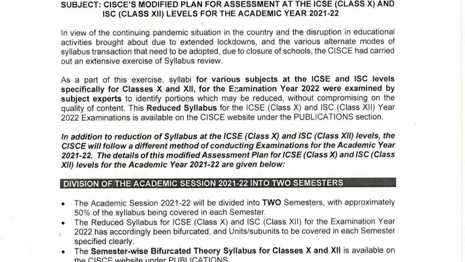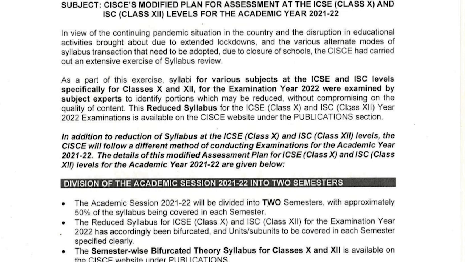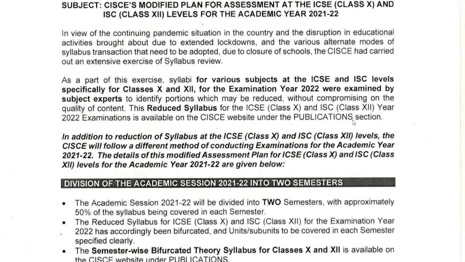As a part of this exercise, syllabi for various subjects at the ICSE and ISC levels, specifically for class 10 and 12. You see, it is written specifically for 10 and 12. It is not for classes 11 or classes 9. For the examination year 2022 were examined by subject experts to identify portions which may be reduced without compromising on the quality of content. So we are not going to cut short those topics which are extremely important, only those topics which are not that important this year, they have been removed, and then it has been divided into two parts.